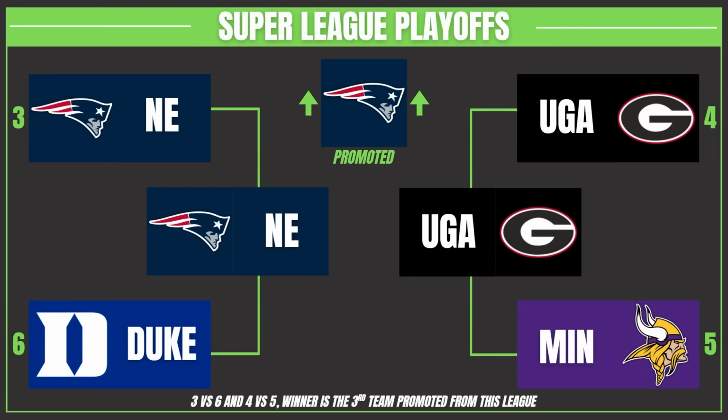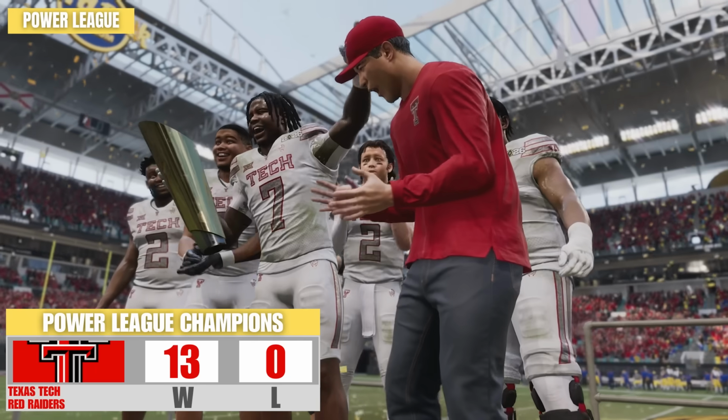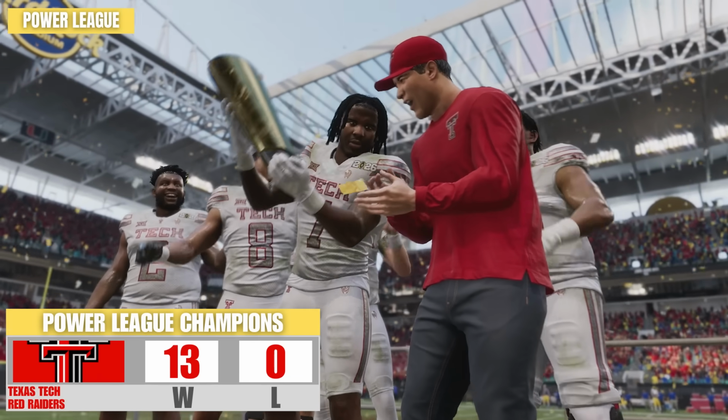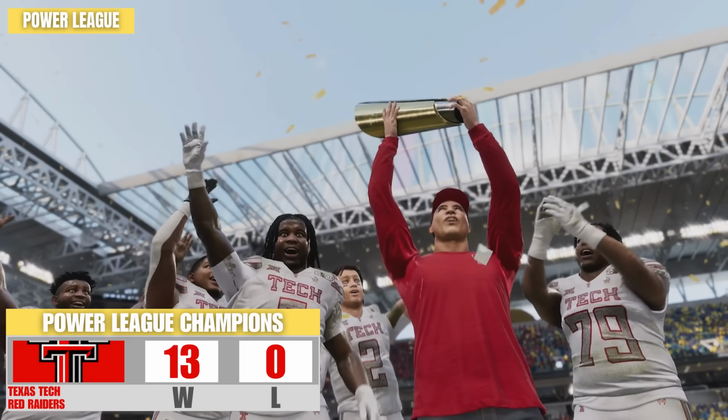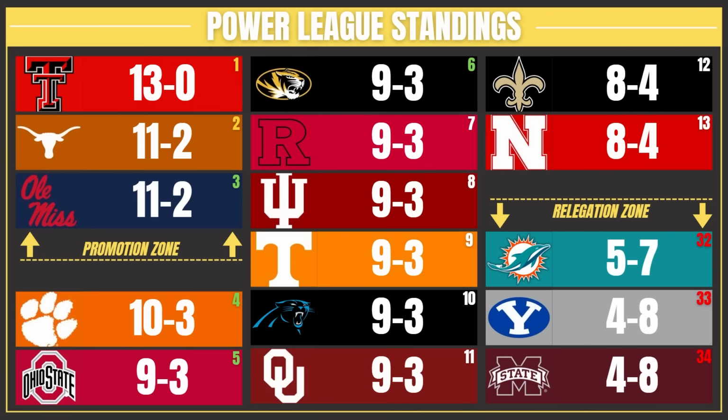Another college team was close to getting promoted up to the Premier League. Georgia lost to the Patriots, however, as New England's going back to the top. The Power League champions are the Texas Tech Red Raiders, an undefeated 13-0. An impressive run for them today as they climb their way up. I believe they won the Standard League a couple years ago as well. Two teams from Texas will be going to the Super League. The Texas Longhorns will join them, but I kid you not, we had an NFL team get relegated.